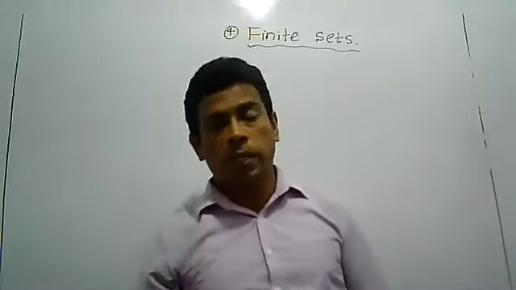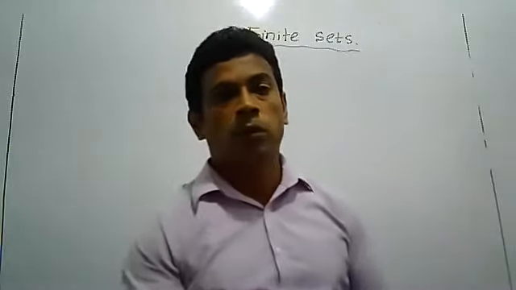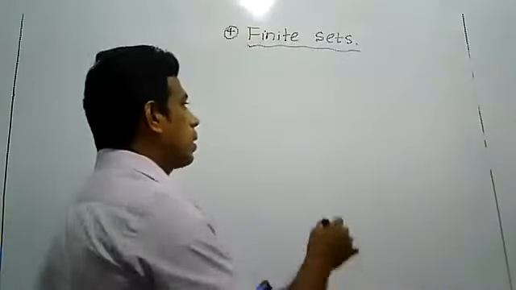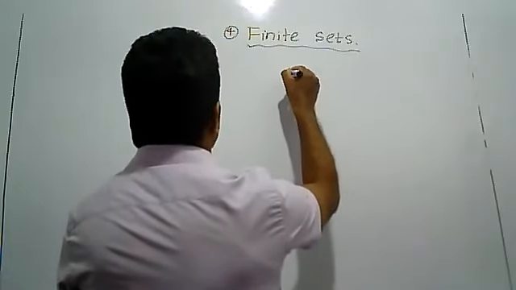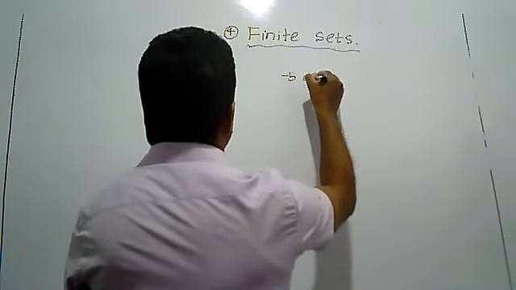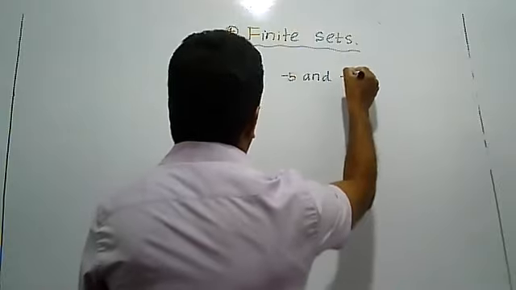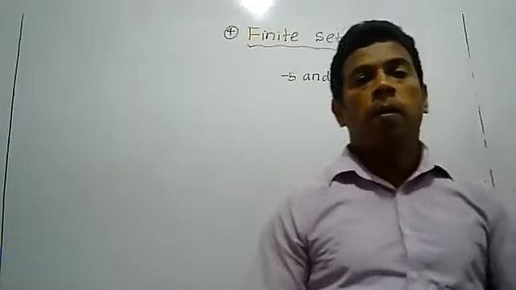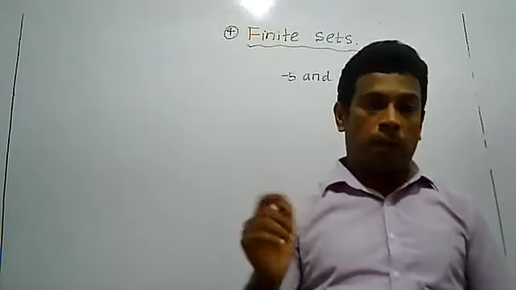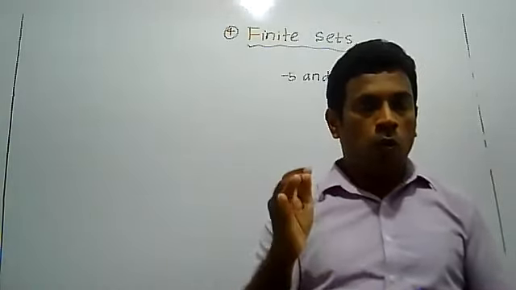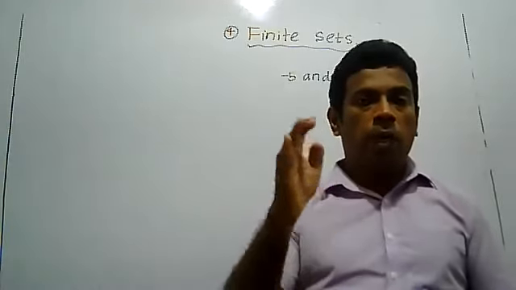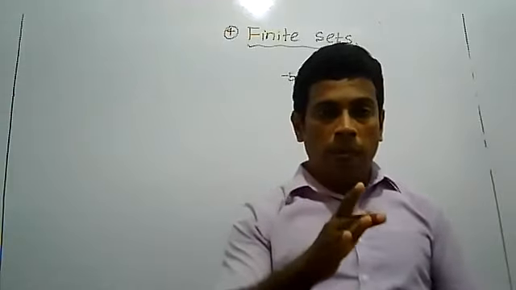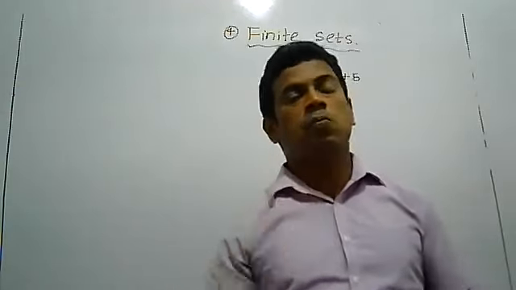Then write down the fourth example: integers between -5 and +5. You know what the integers between -5 and +5 are. When a countable number of elements belongs to the set, that is finite.